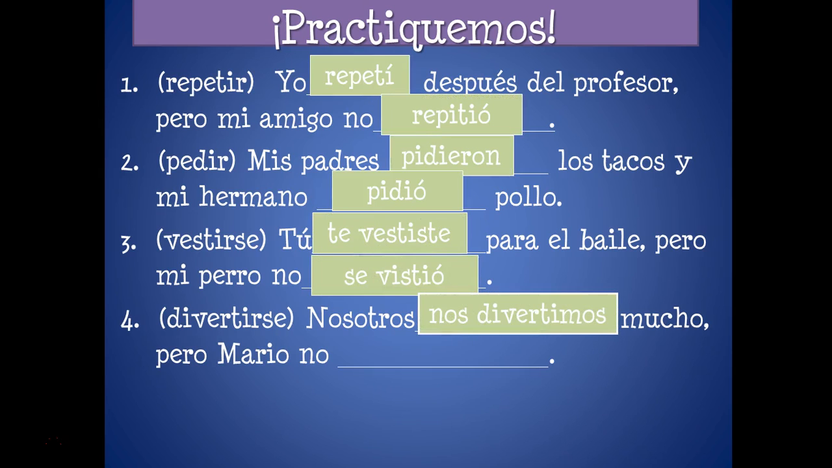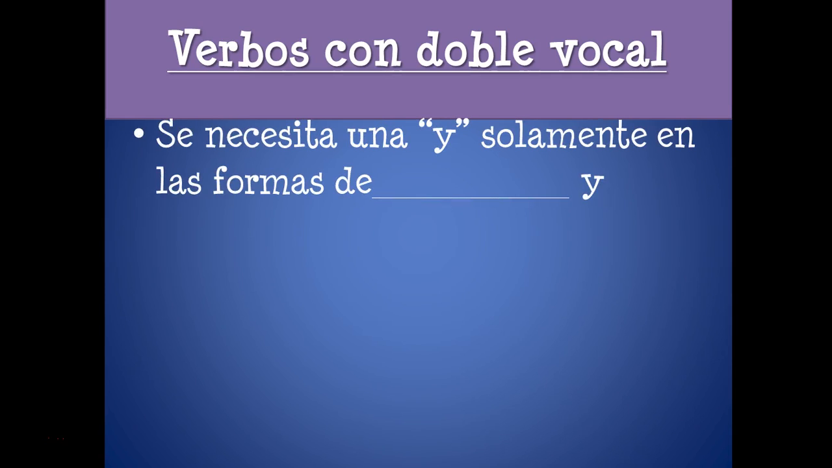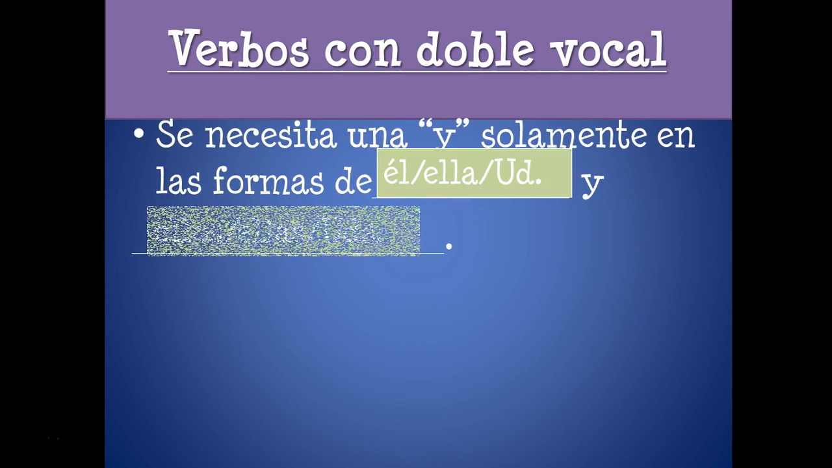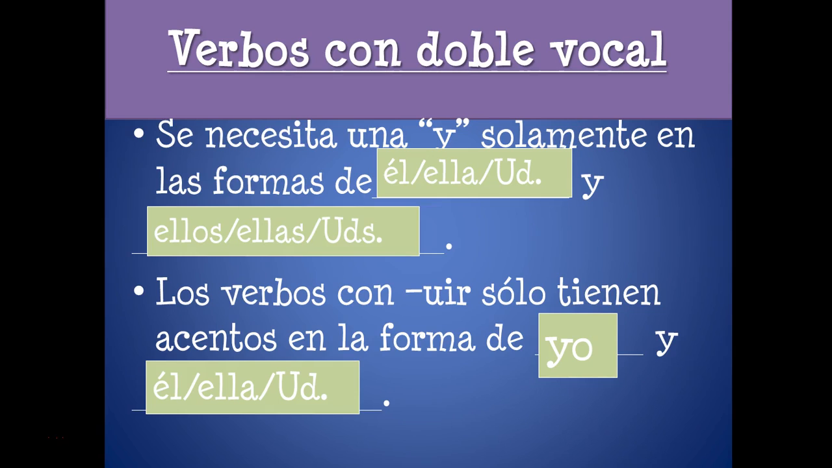And these are the answers in case you didn't catch these in class when we went through them. Okay, and then we have the double vowel verbs in the preterite, or the Y verbs. Again, it's only on the sandal or the slipper, él/ella/usted and ellos/ustedes. Any verb that has a double vowel or is a UIR verb. UIR verbs will have normal accents, in the yo form and the él/ella/usted form. Double vowel ones like caer, leer, oír will have more accents. They have accents in every single form except for the ellos form.